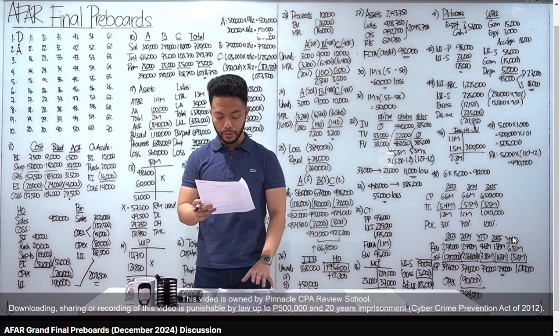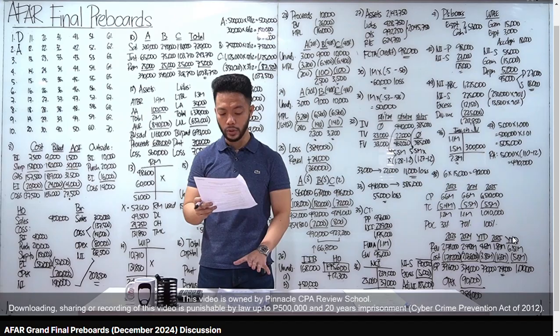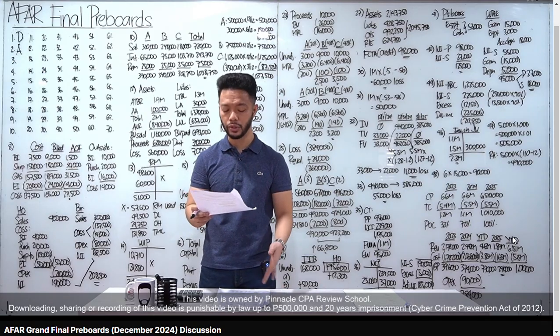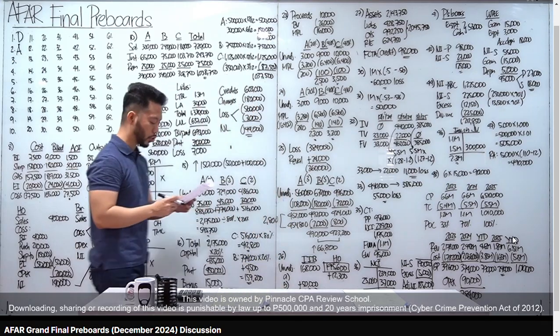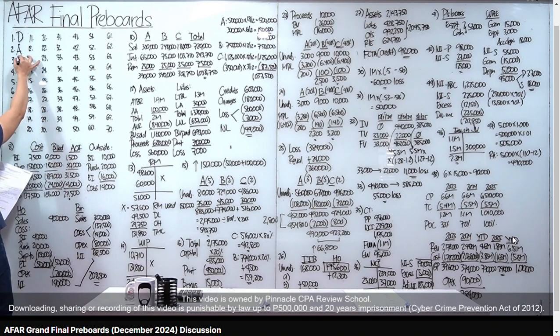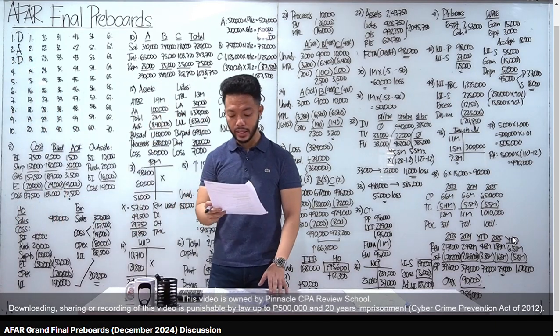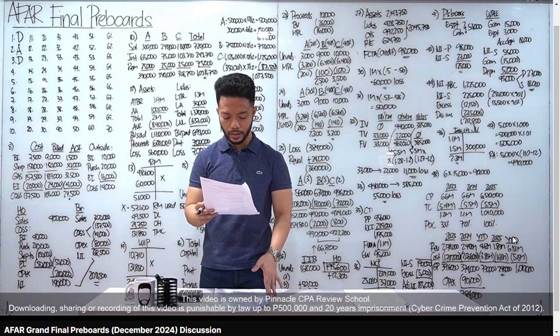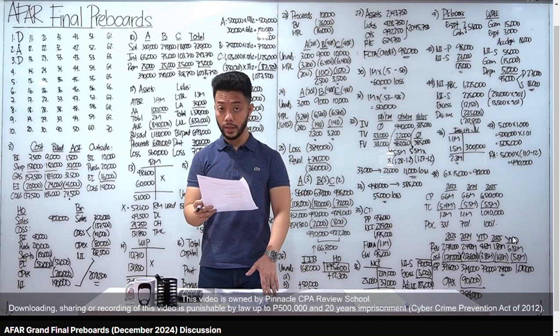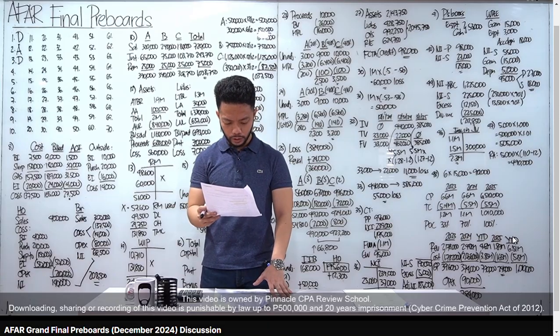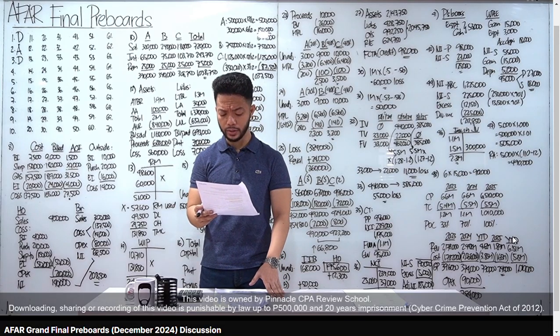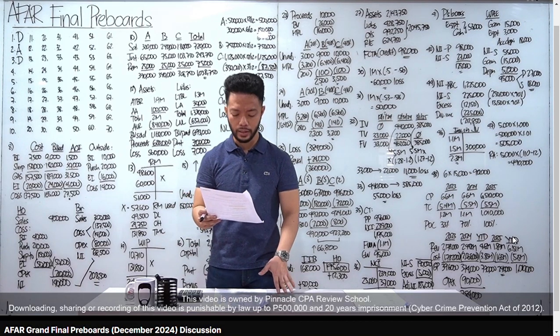Number 3, initially a partner's interest in a partnership is generally equal to. So initially, ibig sabihin, date of formation. Punta ka sa letter D. Net assets contributed at fair market value. When you say net assets, yan yung assets less liabilities. Yung A, mali siya, nakalagay increased, dapat decreased. Yung letter B, mali yan, nakalagay book value, dapat fair market value. Yung letter C, total fair market value of assets, kulang, dapat meron less liabilities.